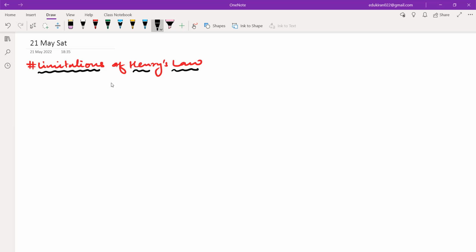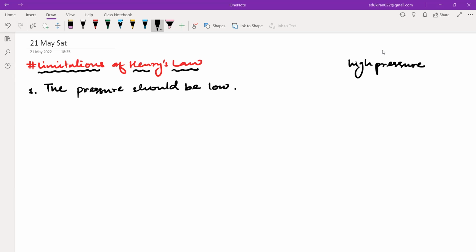Please write here. The first thing is that the pressure should be low. Now, when there is high pressure, what happens? If you have high pressure, please listen, don't write. In high pressure, what will happen? Gas can turn into liquid. Yes or no? Because you are compressing it and gas is compressible. And if gas is compressible, then it will become liquid.